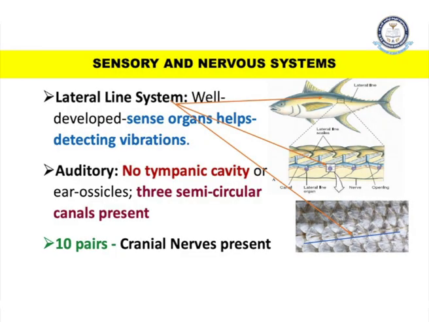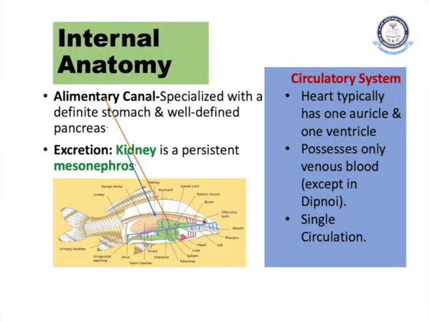And coming to the auditory function, they do not have any tympanic cavity or ear ossicles, but they possess 3 semicircular canals, and also they have 10 pairs of cranial nerves. Internal anatomy. Coming to the alimentary canal, as we all know, the alimentary canal is nothing but the digestive tract. It is specialized with a definite stomach, and a well-defined pancreas is present.